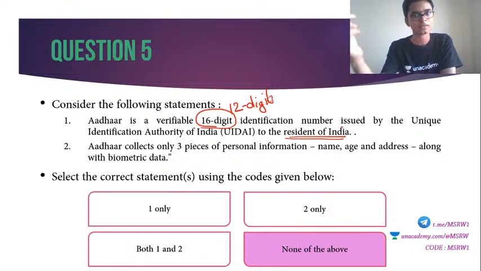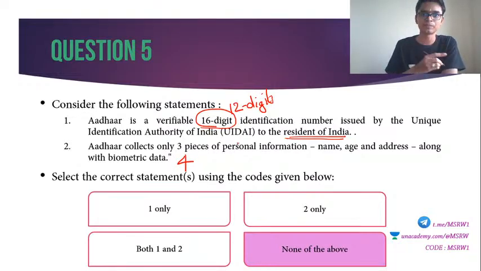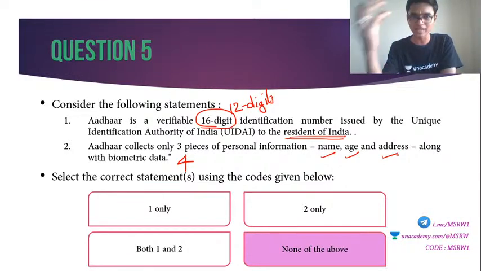Second one, Aadhar collects only 3 pieces of personal information. Wrong. It collects 4 pieces of information along with biometric data. So what is the other? Name, age, address, and what is the last one? Any idea? Does anybody know what is the last one? It collects name, age, address. What else is printed in your Aadhar card? Just think about it.